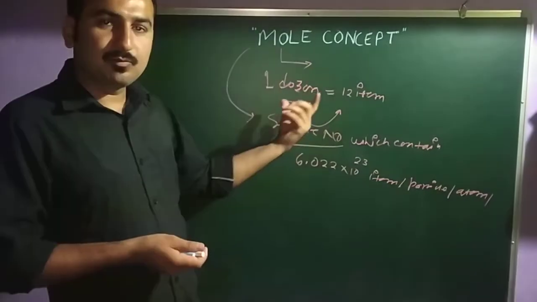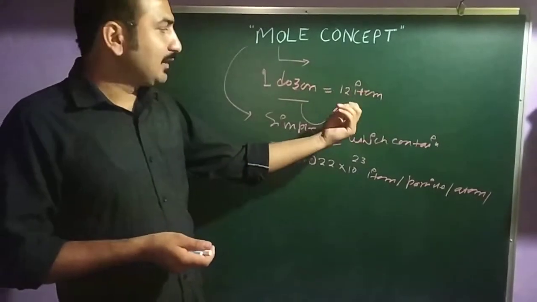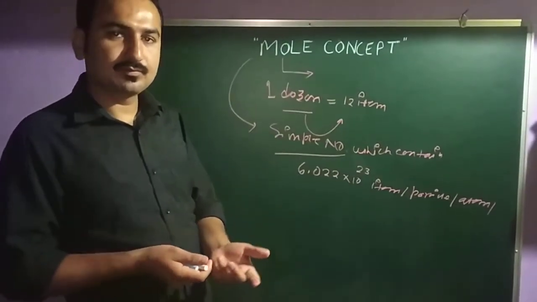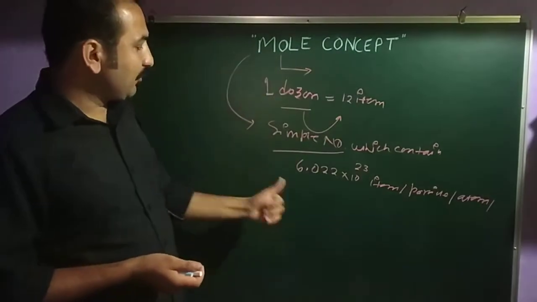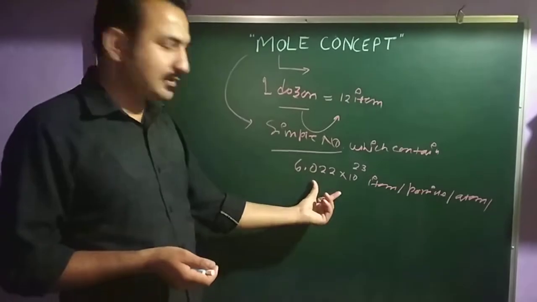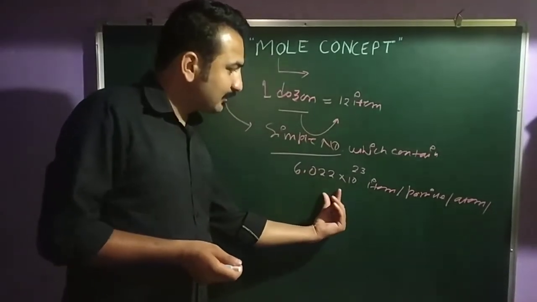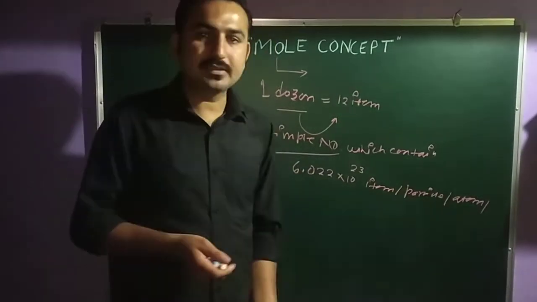Like your 1 dozen means 12 items, 1 dozen books means 12 books. In the same manner, 1 mole is having this number of items or particles.